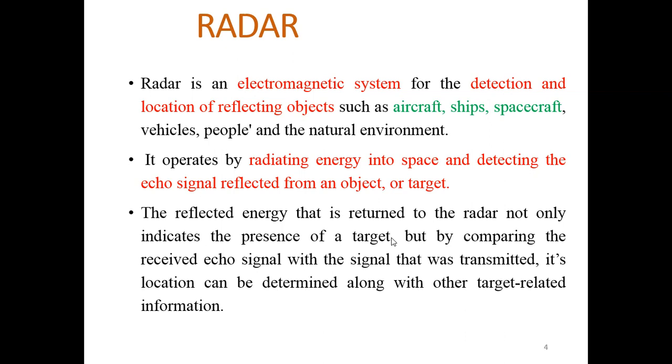Radar operates by radiating energy into space and detecting the echo signal reflected from the object or target. The reflected energy that returns to the radar not only indicates the presence of the target, but by comparing the received echo signal with the transmitted signal, its location can be determined, along with other target-related information. It can tell you about the altitude as well as the longitude of an object.